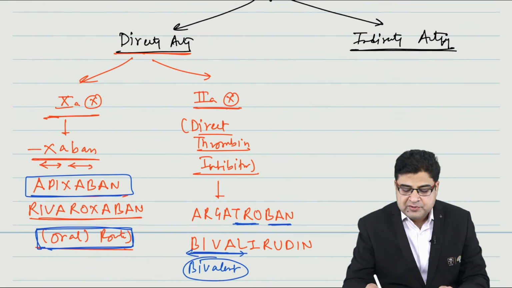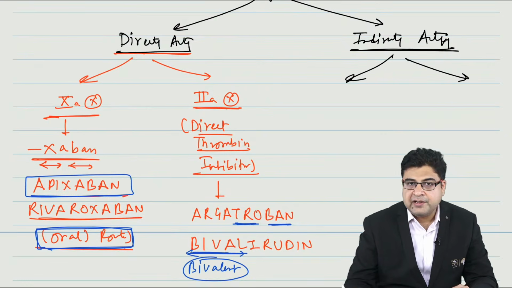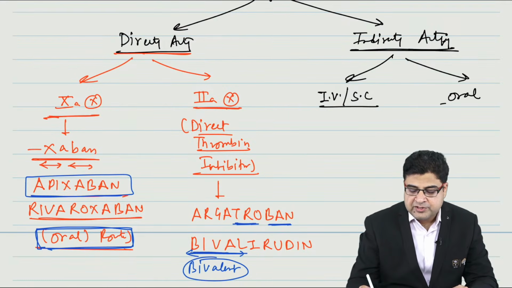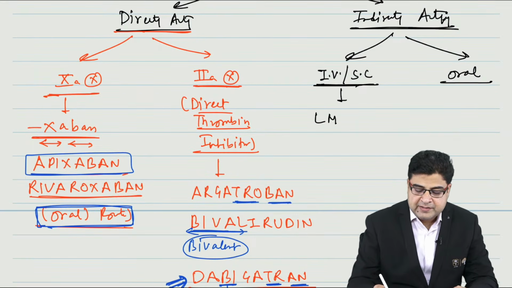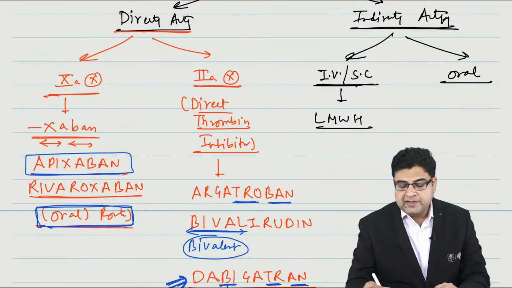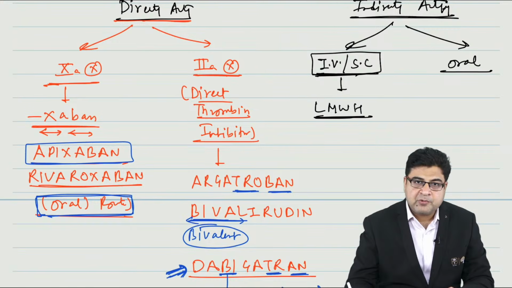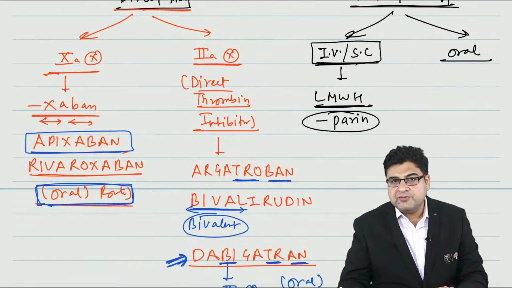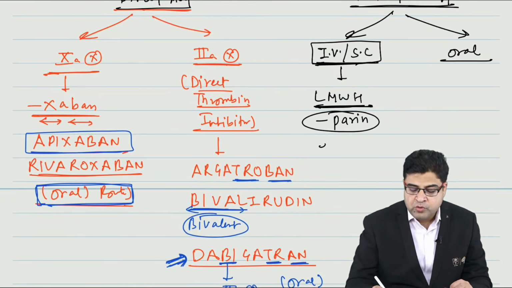Now let's talk about the indirectly acting medicines. I can divide indirectly acting medicines into two groups: drugs given by the parenteral route, IV or subcutaneous, and medicines given by the oral route. The medicines given by the IV and subcutaneous route are low molecular weight heparin. Any medicine that ends with the word parin is a low molecular weight heparin.